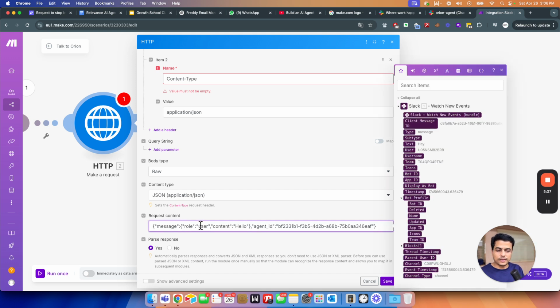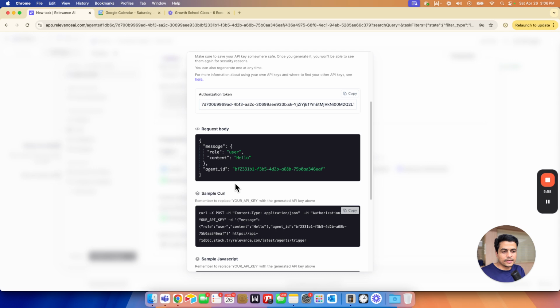See here, so whole body comes here like this. Message, role is user, absolutely fine. This content should be the text that is coming from the Slack message, because that's going to be the command from our side to Orion. Agent ID, keep it as it is, because the agent will stay here itself, right? It's already generated from Orion, so it already has Orion's ID itself. We don't need to change it.